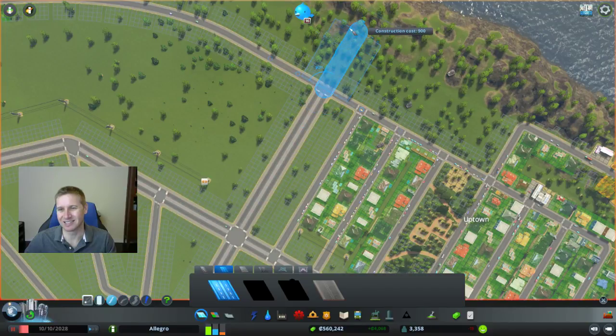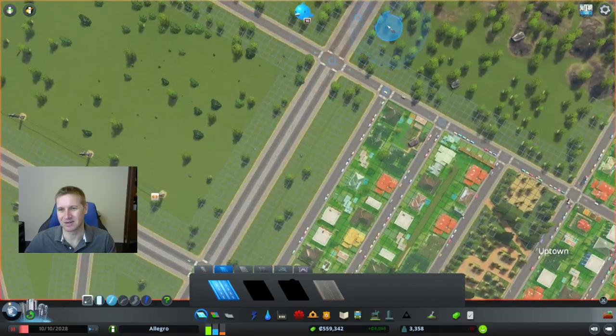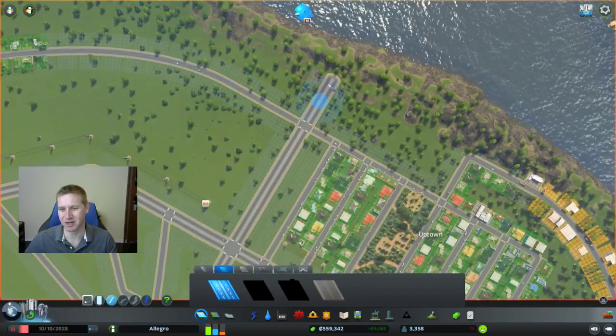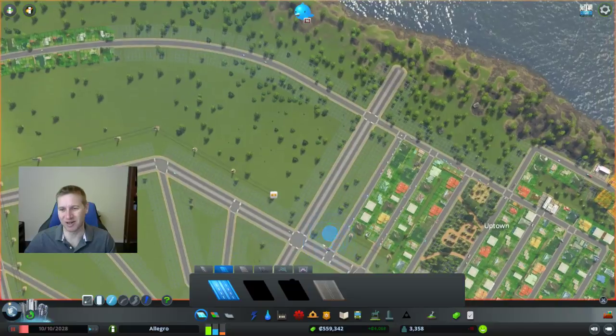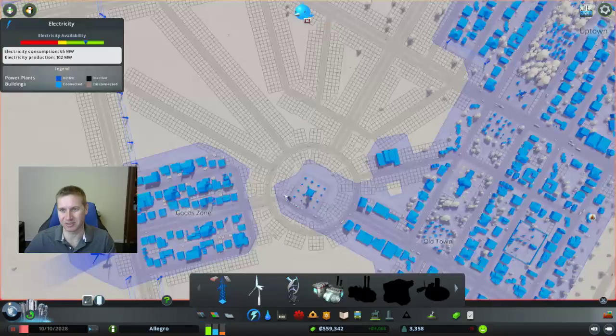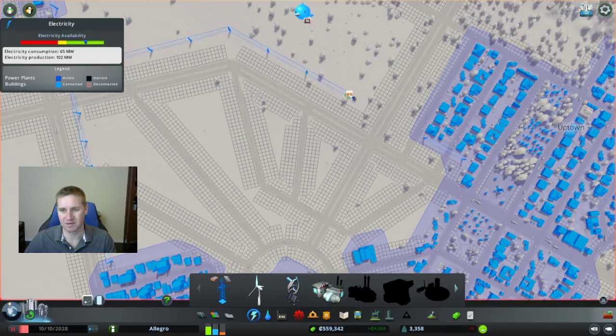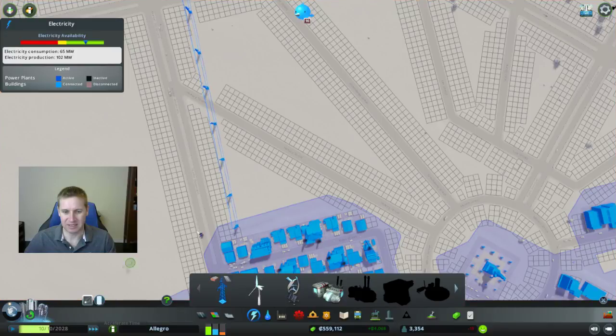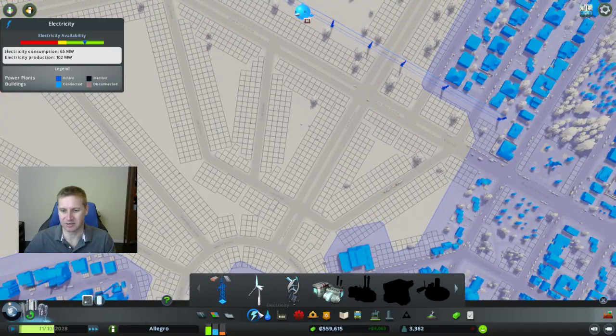And then this is going to extend down here out to the water. And so we'll deal with the water in a whole nother stream. This will be a whole waterfront area at some point, but that's many streams away. Now, I got to fix these power lines. Now, I'm probably going to change the way this residential is done, but I'm just going to leave it for right now. All right, let's get the time running here.